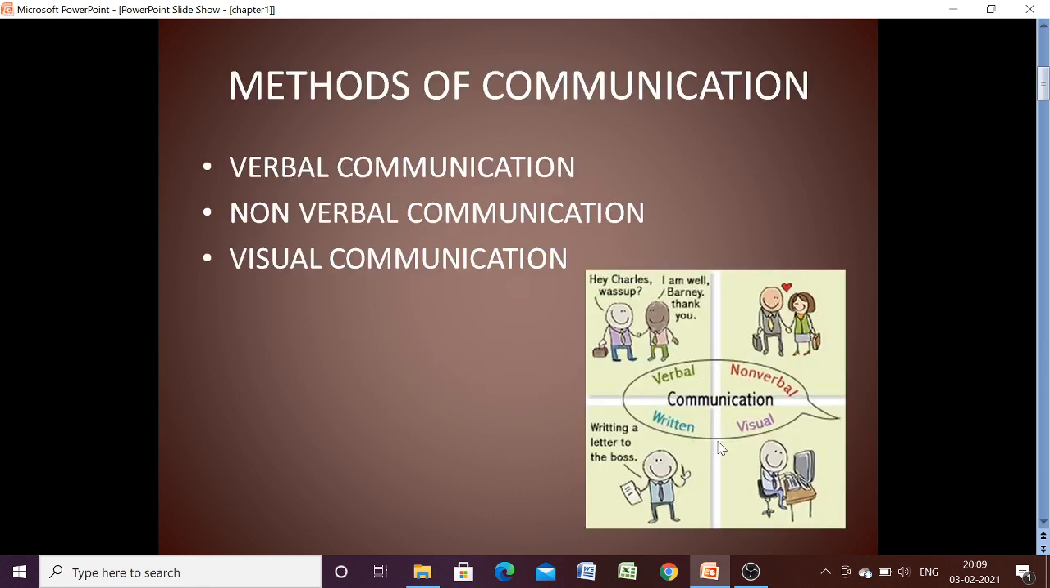So here we have some of the important topics, that is methods of communication. We will do a quick revision and then we will discuss some important questions. We know that we have three types of communication, that is verbal, non-verbal and visual communication. Here you have to be careful that written communication is a part of verbal communication. Now you have to go through these topics in detail. I am telling you that these topics are important from exam point of view.